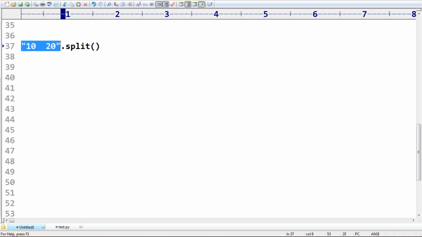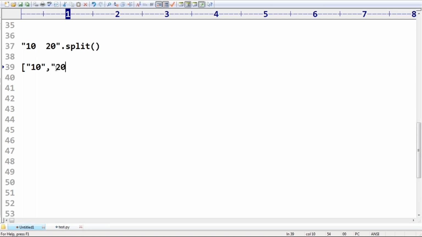String. The String class contains the split method to split the data based on the space. If I call this, then we get a list by default.